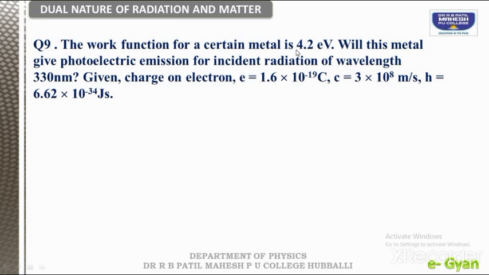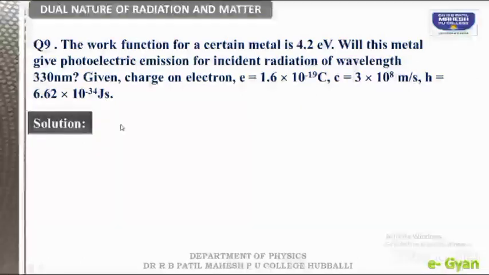But here they are given in terms of electron volt, so it is easy if we convert this in terms of joules. Okay students, shall we start? Because here h is there, that is in joules. That's why I am insisting in that way. Okay, so now we'll start the solution.